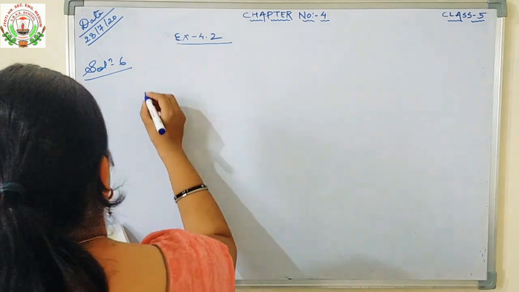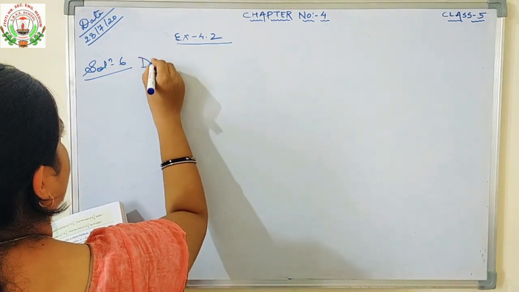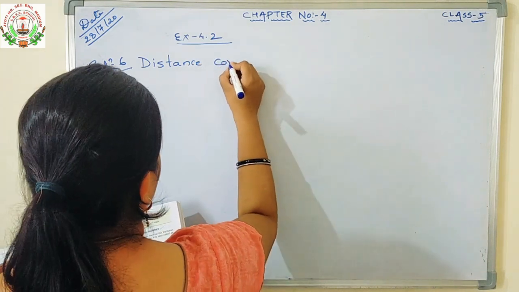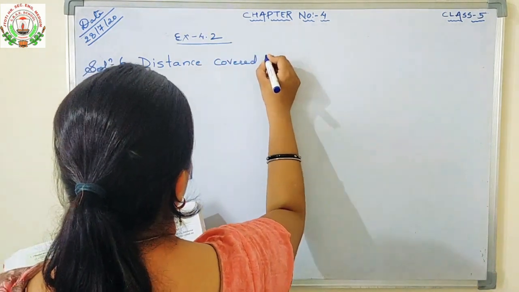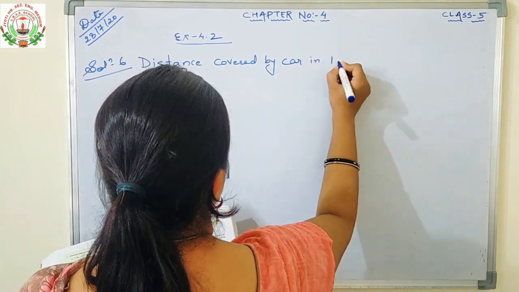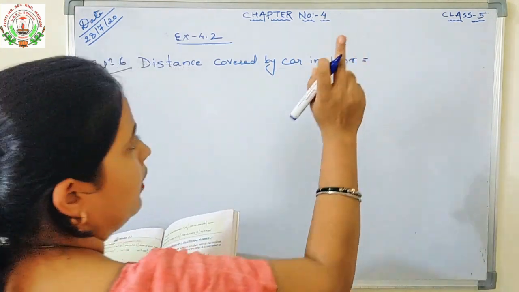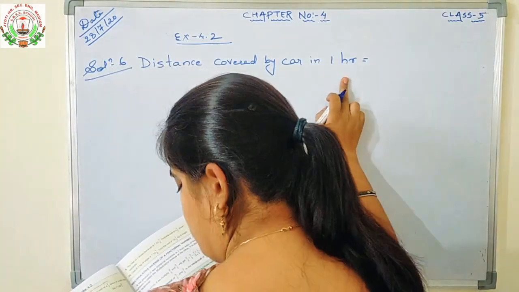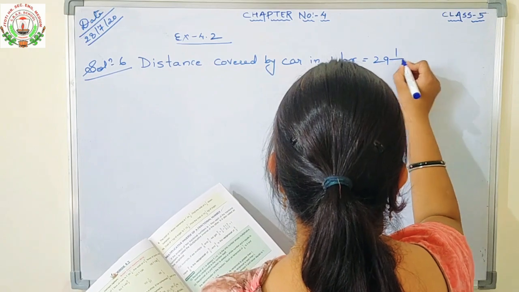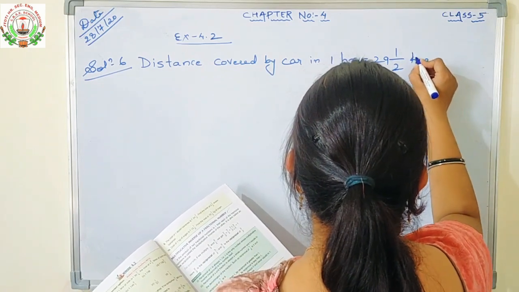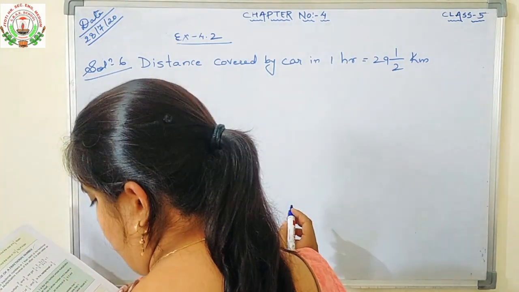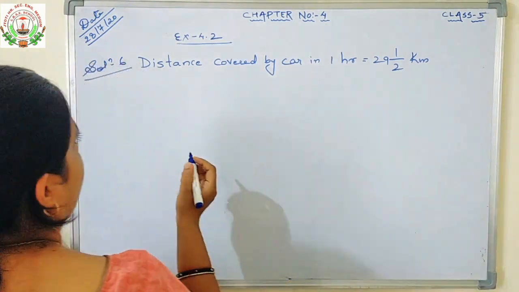Means distance covered by a car in 1 hour. HR is the short form of hour. What is the distance covered by car? 29 1/2 kilometer. Okay. Now what you have to find it out? Distance covered by car in 8 1/2 hours.